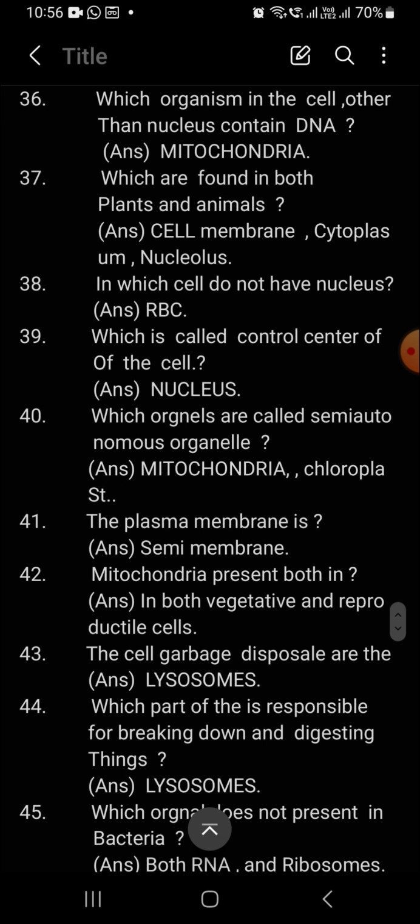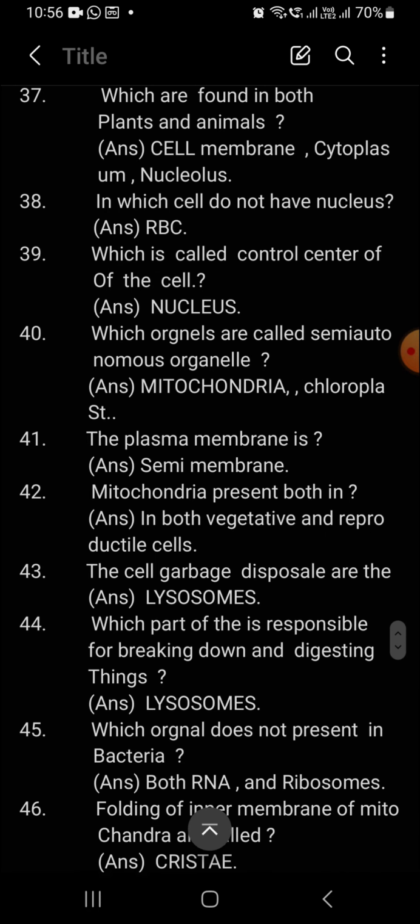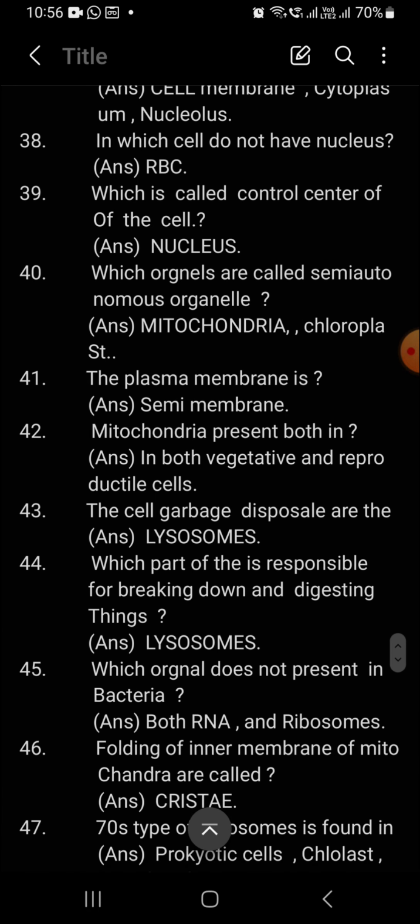The next question. Which are found in both plant and animal cells? The cell membrane, cytoplasm and mitochondria. Both, either plants or animals, must contain these three. Next. Which cell does not have a nucleus? RBC. Red blood cells do not have the nucleus.